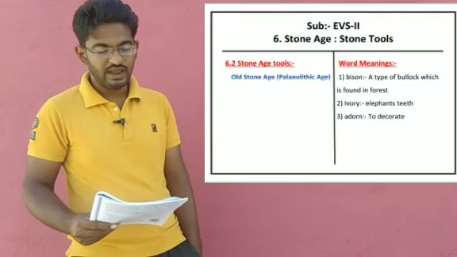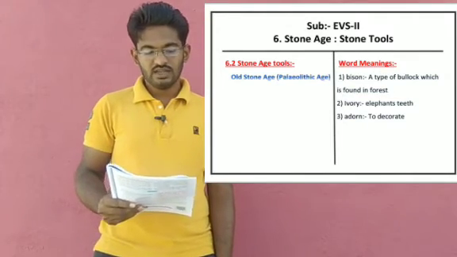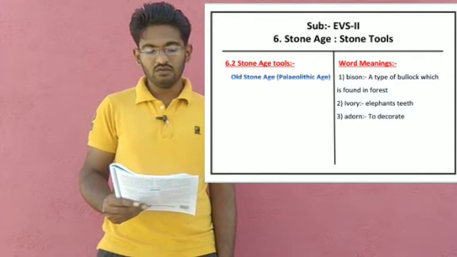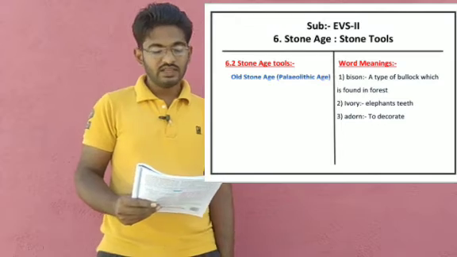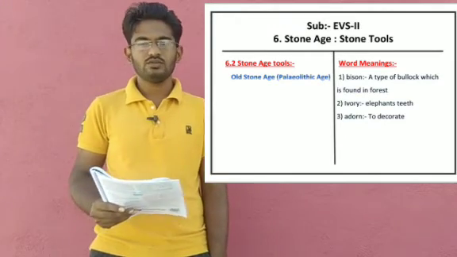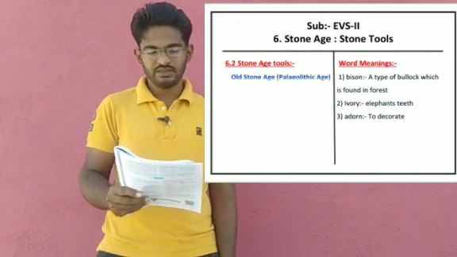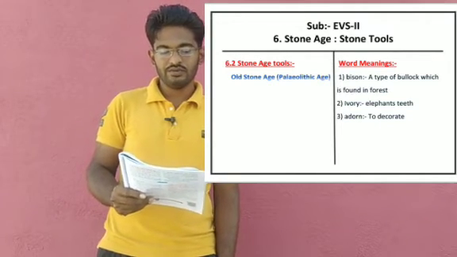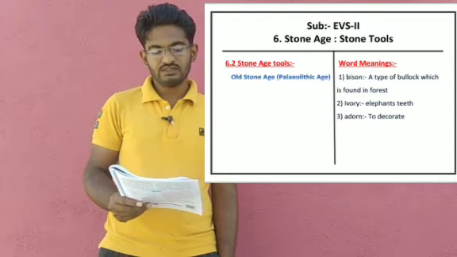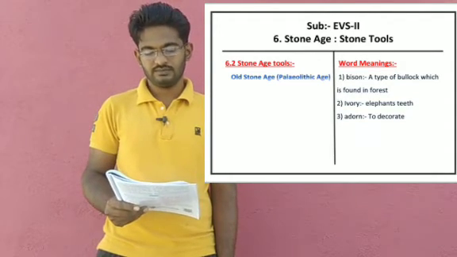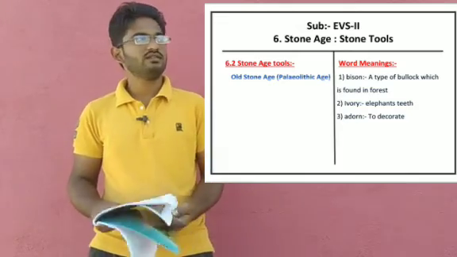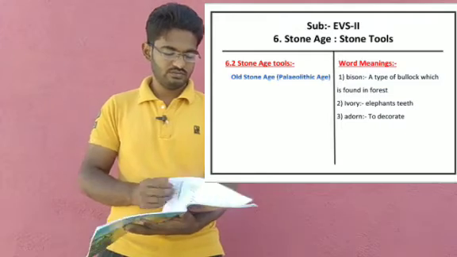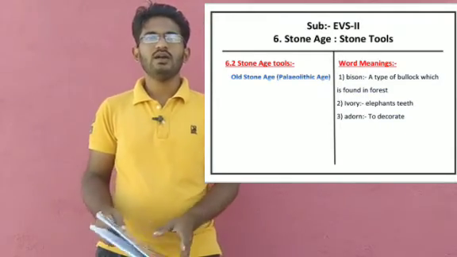Gangapur near Nasik and Chirki Nevasa near Nevasa are among the well-known Old Stone Age sites in Maharashtra. So these two are near to us. Gangapur is on the banks of the Godavari river and Chirki Nevasa is in the Pravara basin. So we have completed the Old Stone Age.